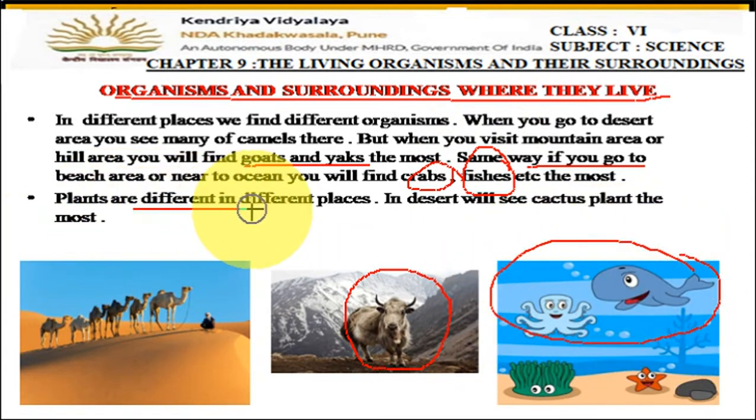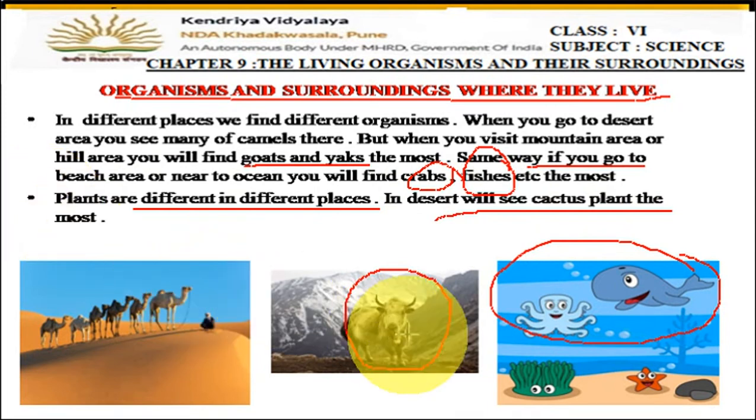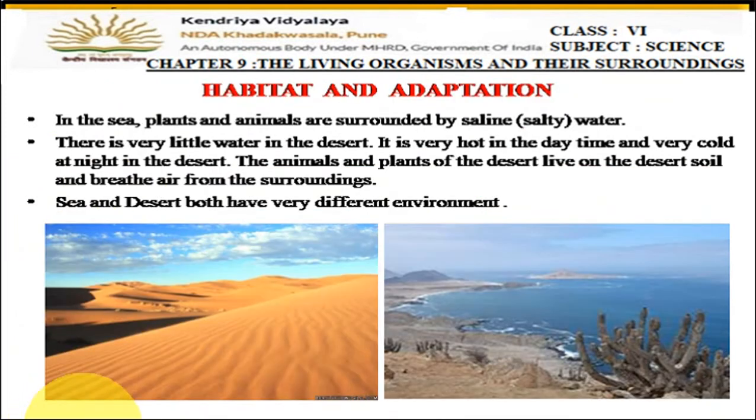Okay, now plants are different in different places, like different animals are found in different places. Same way, different plants are also found in different places. In desert areas, generally cactus plants can be seen most. Okay, now let us see in the further slides what a habitat is and what adaptation is.